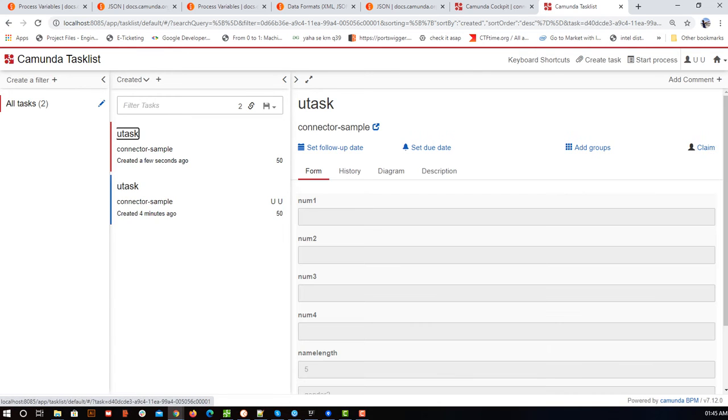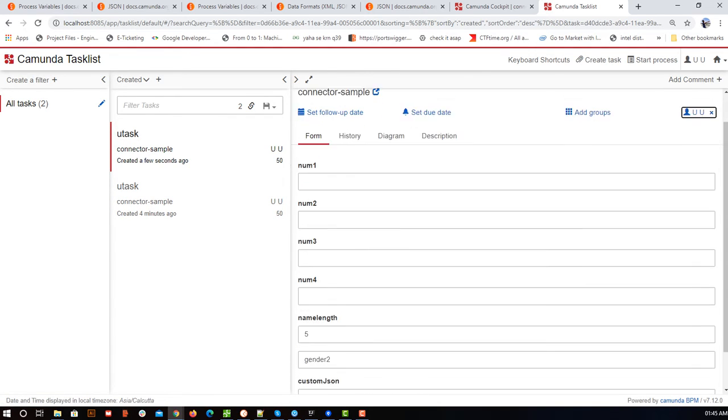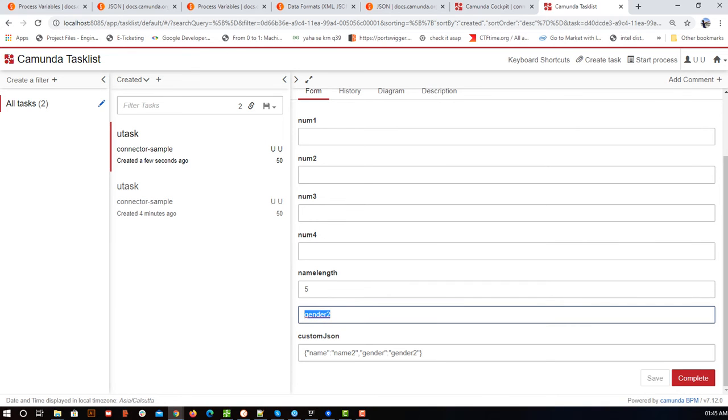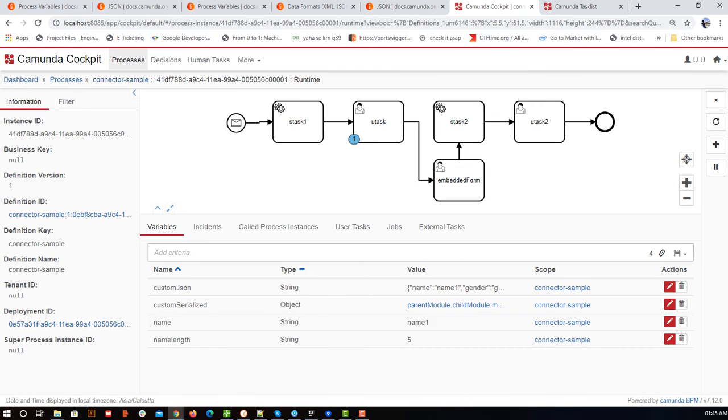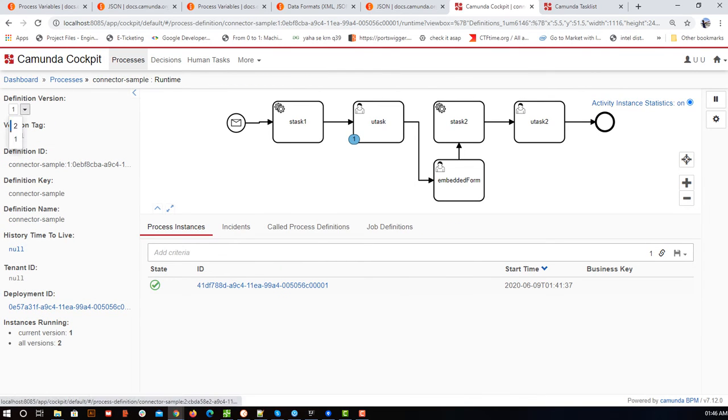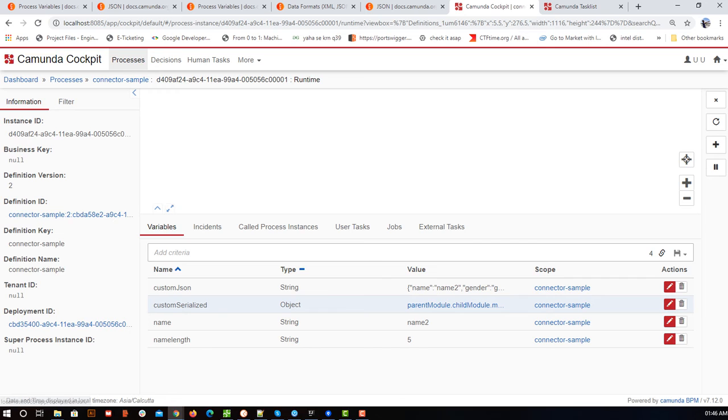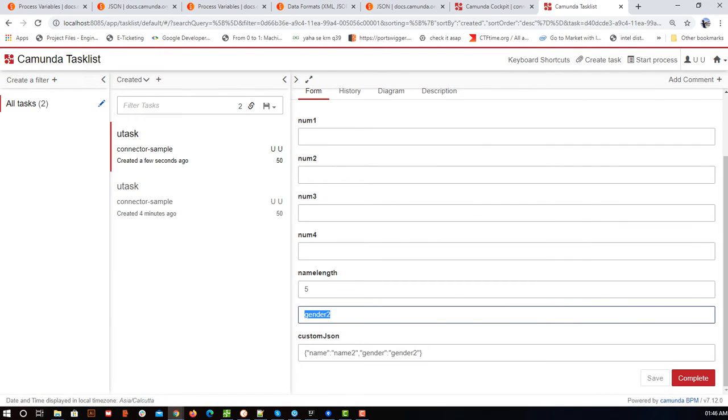So this time you will see the claim. Here you can see the value, right? If I go to the admin panel and try to refresh this, I can see I have deployed it again, so it will be deployed with the second version. In that second version we have created one instance. Here you can see it is an object. We are assigning it an object, but in the actual flow we are using just one function, that is get gender. So these two things, how to have the JSON in the payload for any REST API or POST API, and how to call the Pojo methods. That was the basic intention.